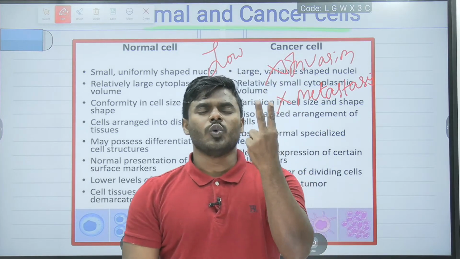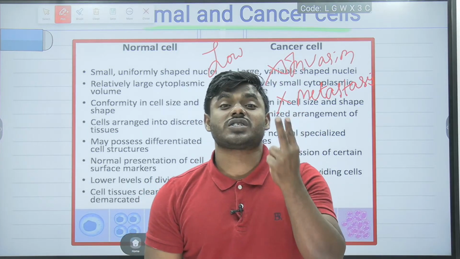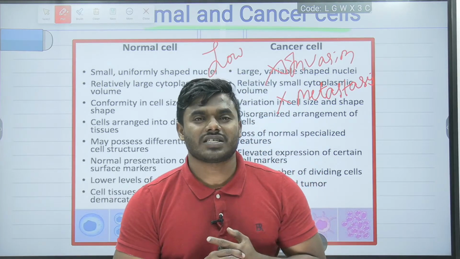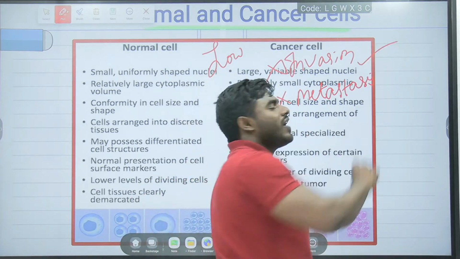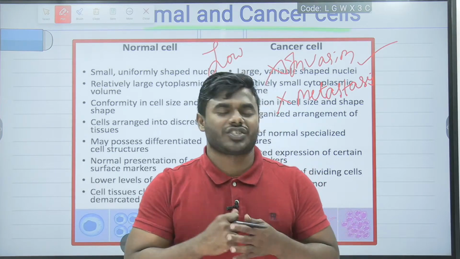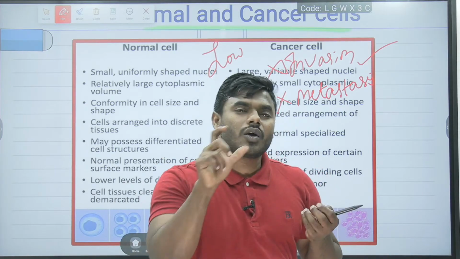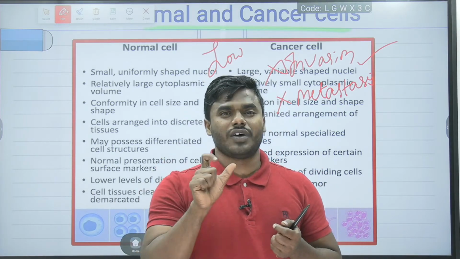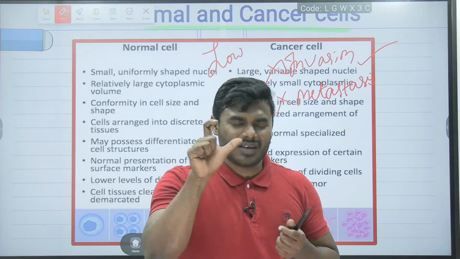What are the two major characteristics possessed by the cancer cell? That is, it always shows the process of invasion. For example, my liver cell got infected with cancer. My liver cell got infected with cancer.